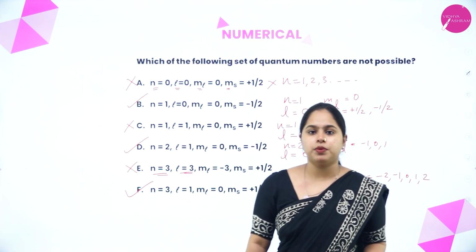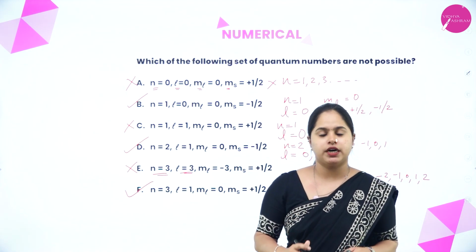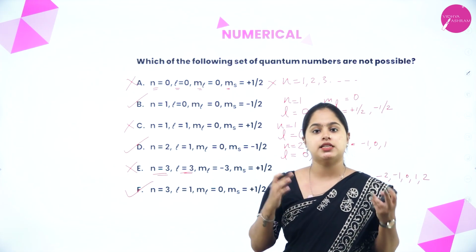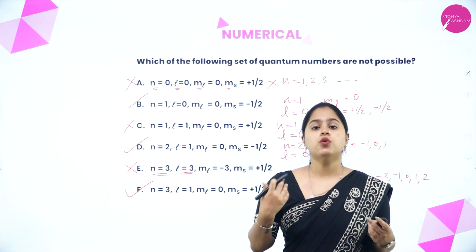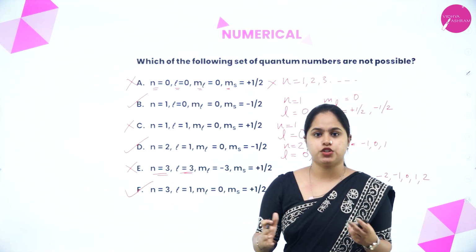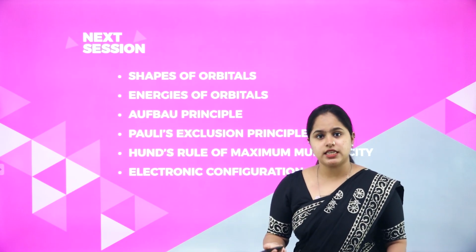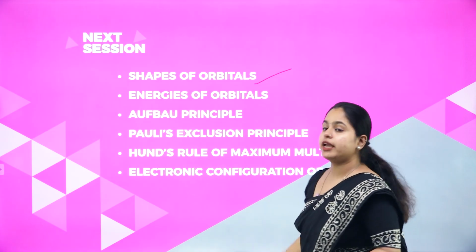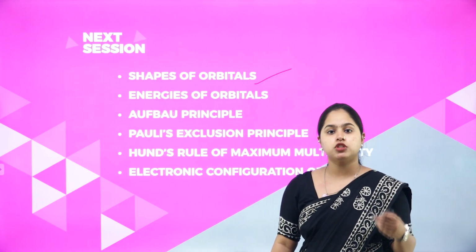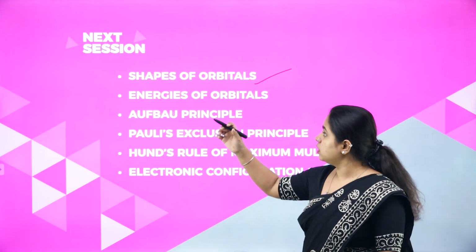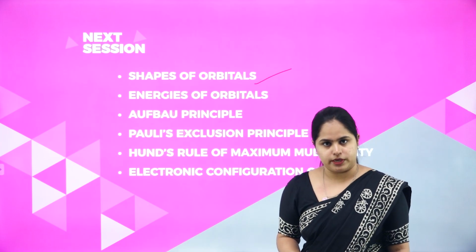So from these examples and the details that we have studied till now, I hope the quantum numbers are clear, and the concept of shells, subshells and orbitals and how you can calculate the number of each of them is clear. So that's for today's session. In the next session, we will be studying the shapes of the orbitals. We studied shells, subshells and orbitals today, right? We will be studying in detail the shape of each of these orbitals, clear?